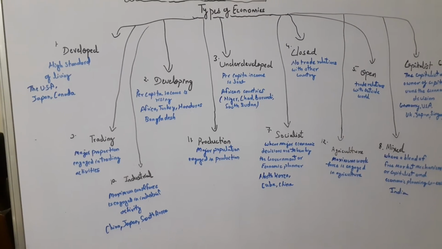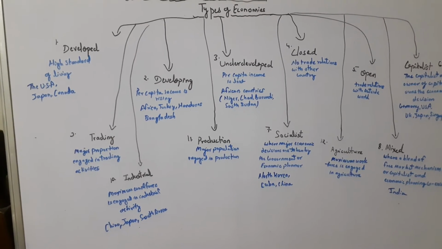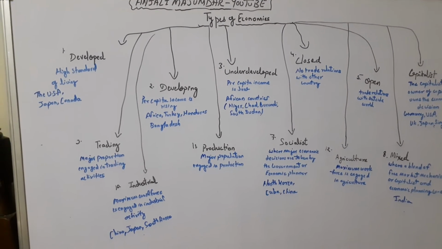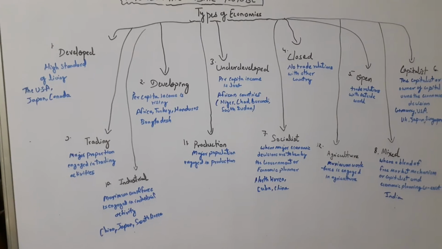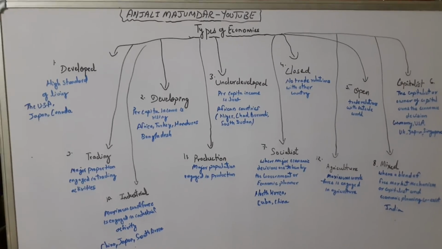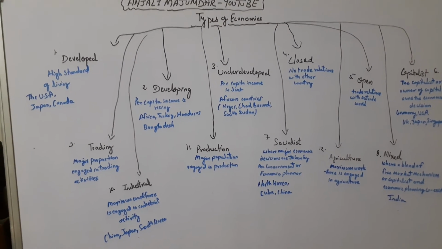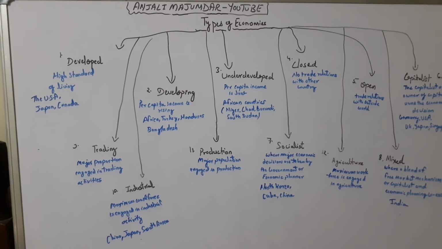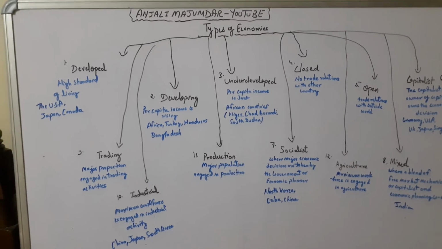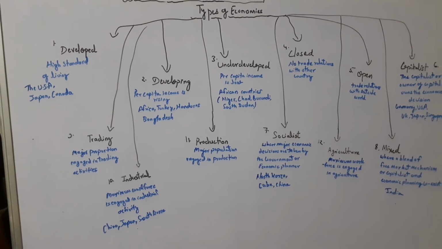Then the next one is industrial. As the name goes, industrial means the maximum workforce or major population of that country is engaged in industrial activities, right? Examples are China, Japan, South Korea. These are the countries which are basically termed as industrial economies. Then the production economy, where the major population engages in production activity, some farming or sort of things.